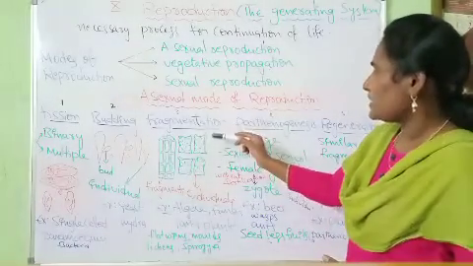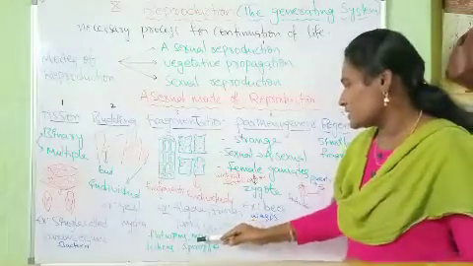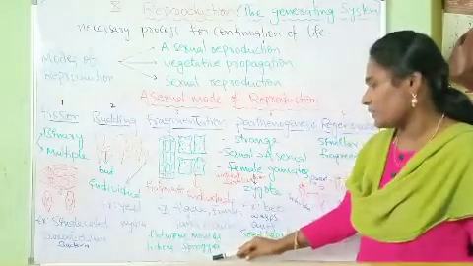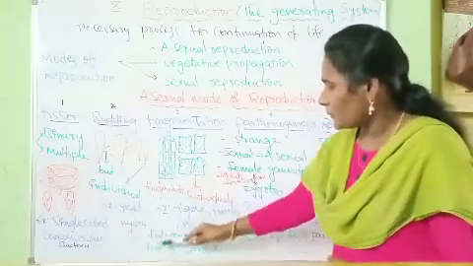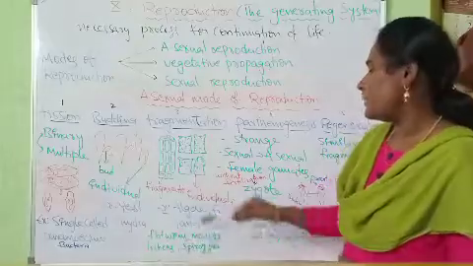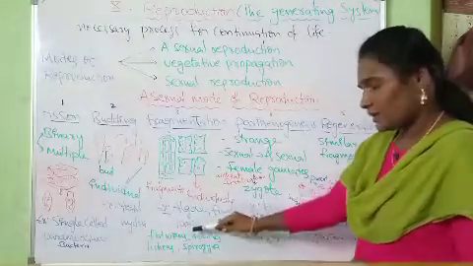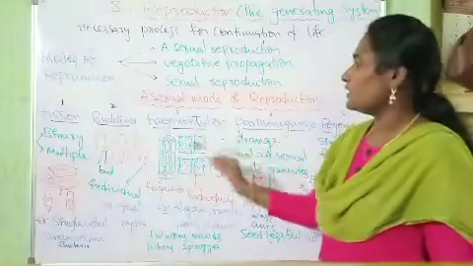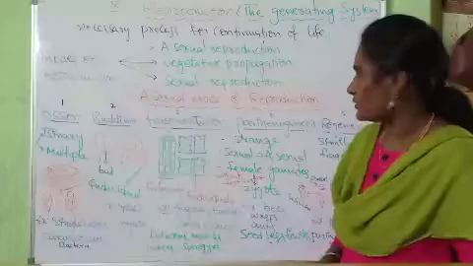This type of fragmentation occurs in flatworms, molds, lichens and spirogyra. Sexual reproduction also takes place in these organisms. But in algae, fungi and some land plants, there is only one common mode of reproduction, that is fragmentation.